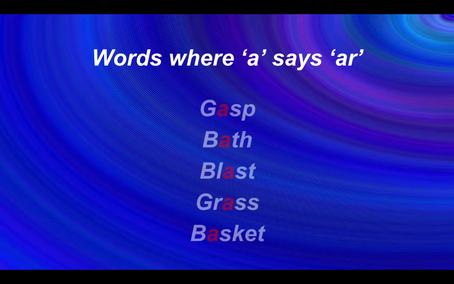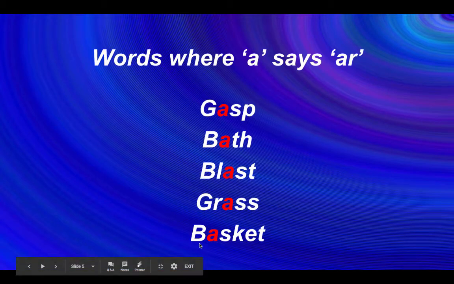All right, hopefully you've come up with at least a couple of examples where a single grapheme A says ar. Let's have a look at what I've got. I've got words like gasp, bath, blast, grass, and basket.